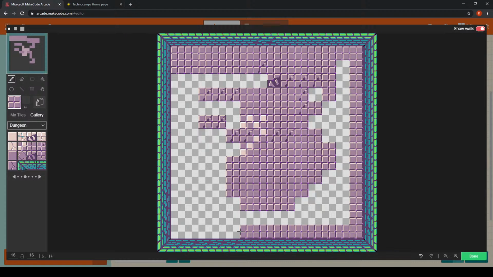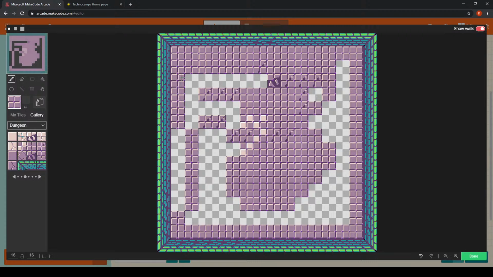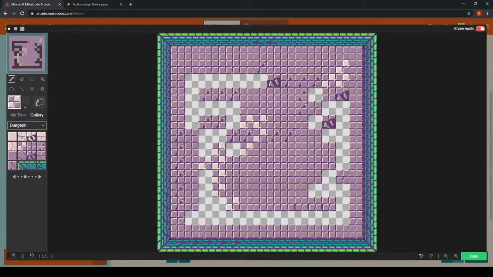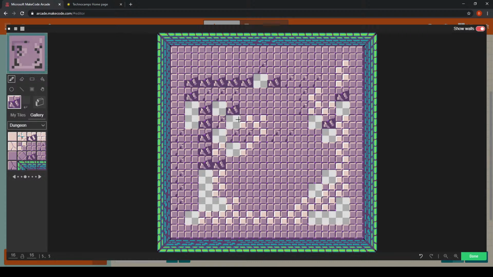Obviously, if you do accidentally place one in the wrong place or something like that, you can remember just simply use that eraser tool to delete them. Okay. So again, just placing a couple of these here and there. Again, it's completely up to you how you choose to design your map.